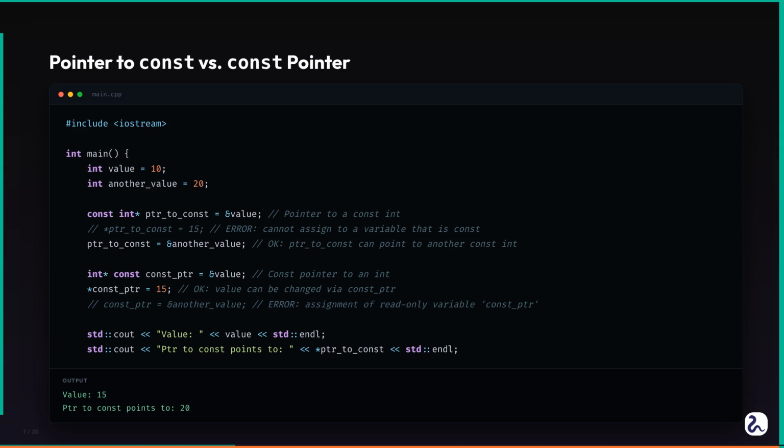This is because ptr promises not to change the integer it points to. However, I can still make ptr point to a different integer, another value, because ptr itself is not constant. If I had declared int * const ptr = &value;, then ptr = &anothervalue; would be the error, but *ptr = 20; would be fine.